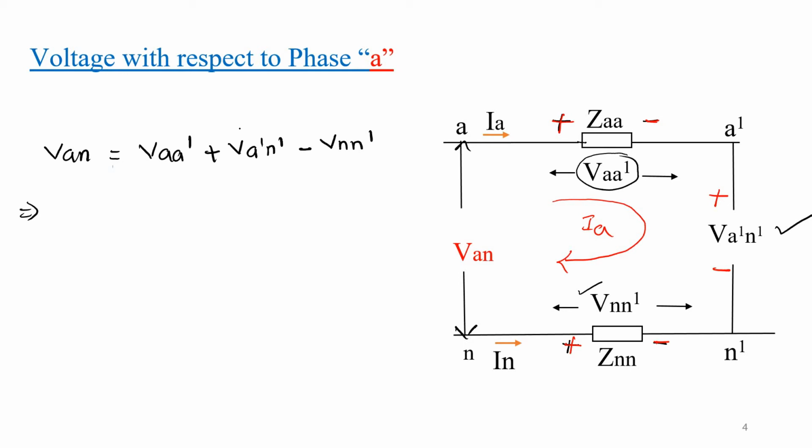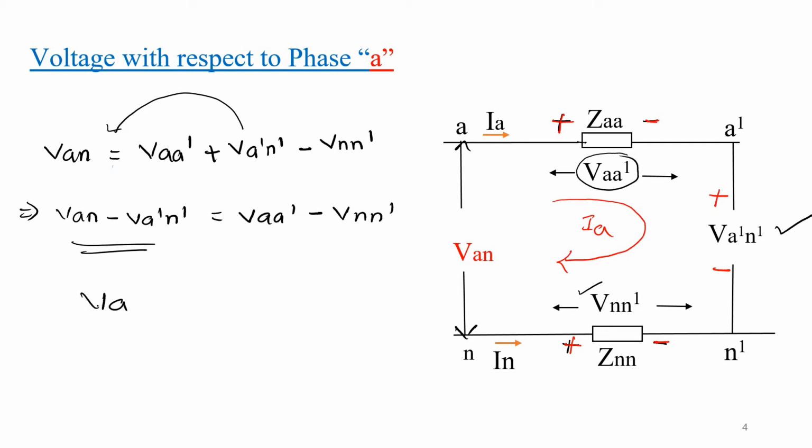Now this VA dash N dash I will send to the left hand side. So VAN minus VA dash N dash is equal to VAA dash minus VN N dash. So this is nothing but the voltage across phase A, VA, that is equal to VAA dash minus VN N dash. So if you find the voltage with respect to phase A and voltage with respect to the neutral line, then you can find out the equation for voltage with respect to phase A. So now let us find out these two voltages.